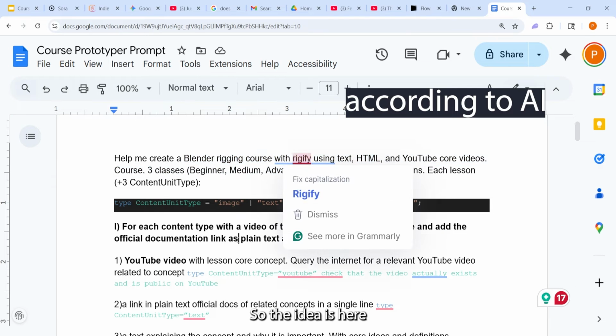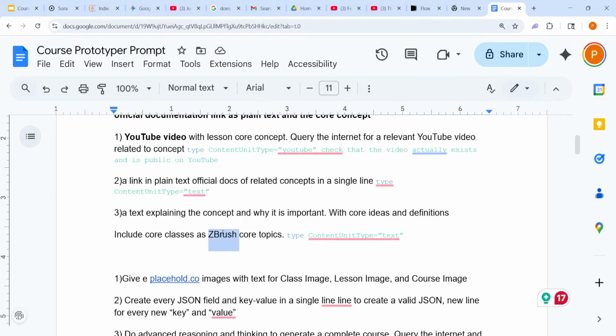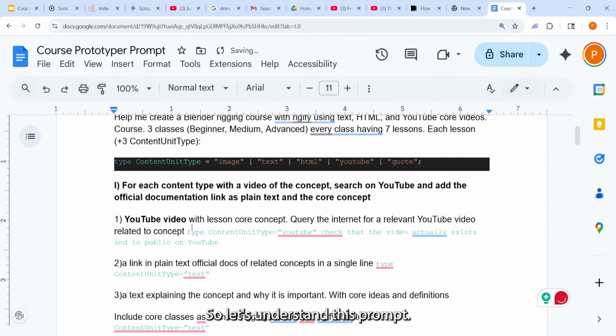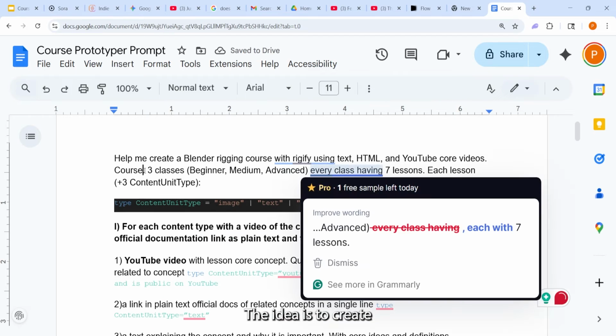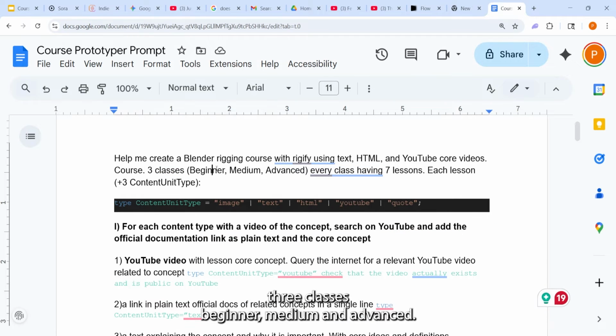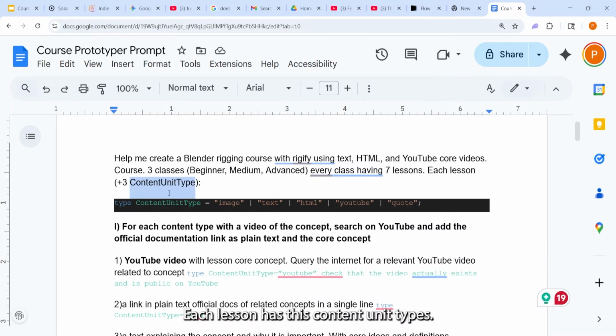So let's understand this prompt. The idea is to create 3 classes: beginner, medium, and advanced. Every class can have 7 lessons. You can put 10 lessons, any number you want. Each lesson has these content unit types.